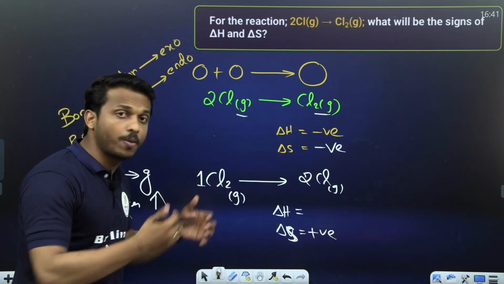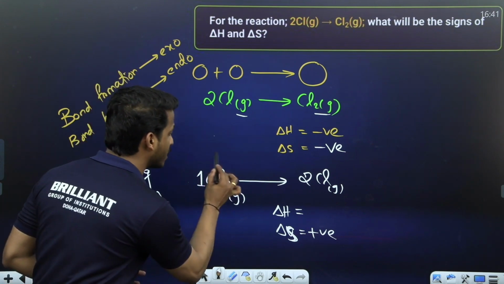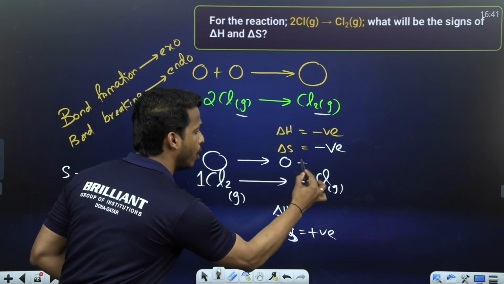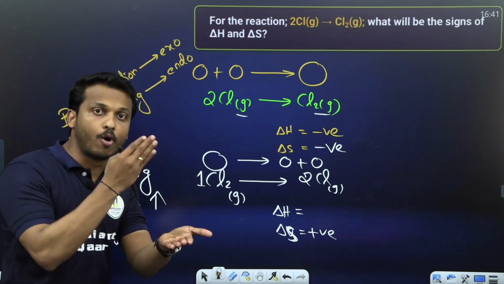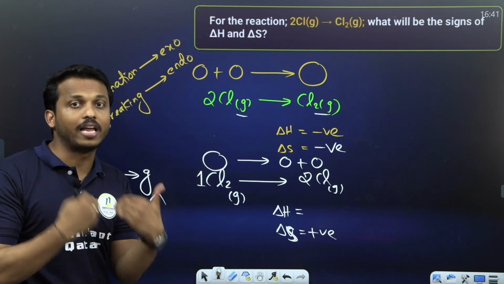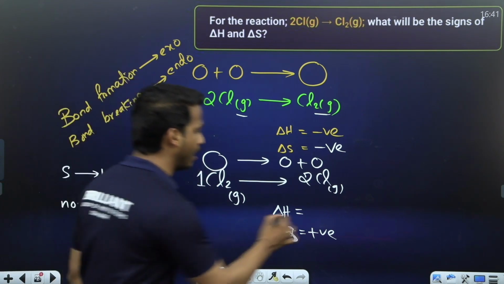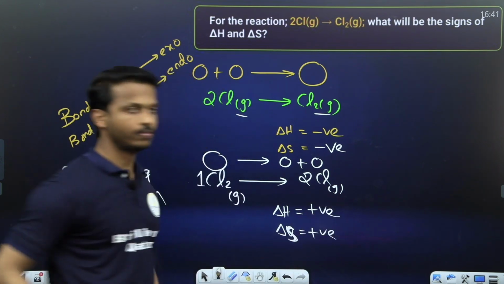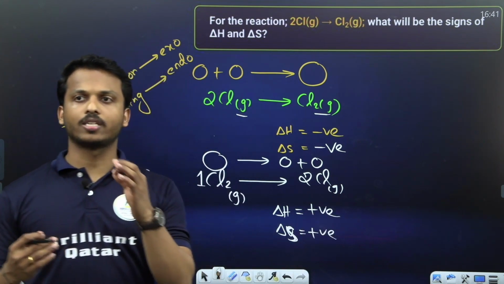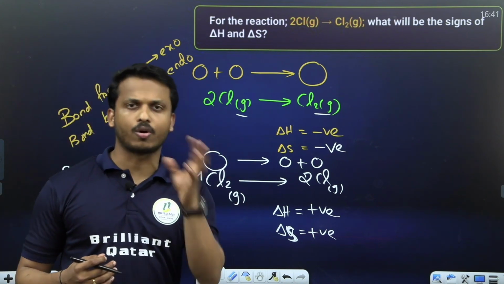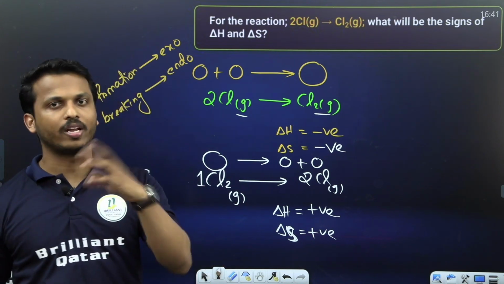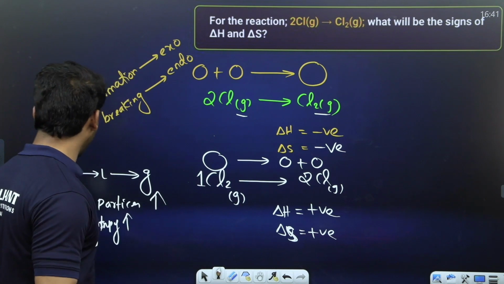What about this, is it bond breaking or bond formation? See here, a Cl2 molecule breaks into 2 chlorine atoms. Bond breaking needs energy, meaning endothermic. Endothermic means delta H is positive. Okay, so they will ask you statements like whether it is endothermic or exothermic, or randomness increases or decreases, with this type of simple equations.